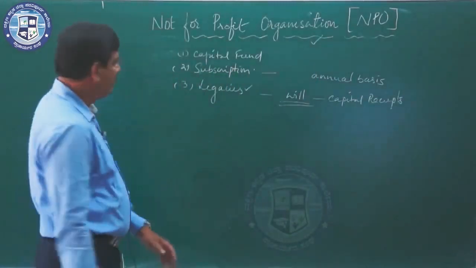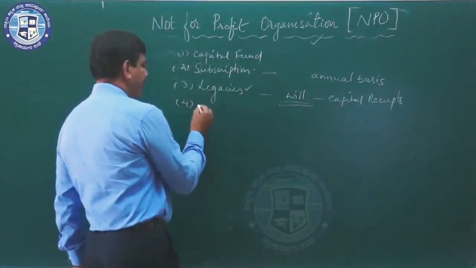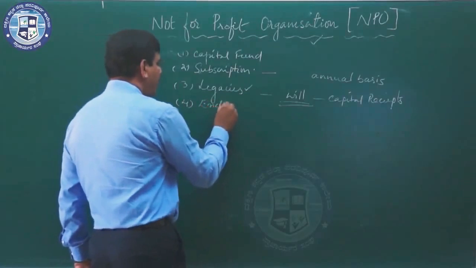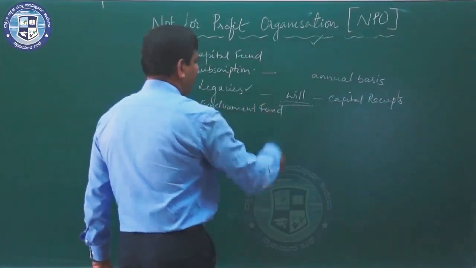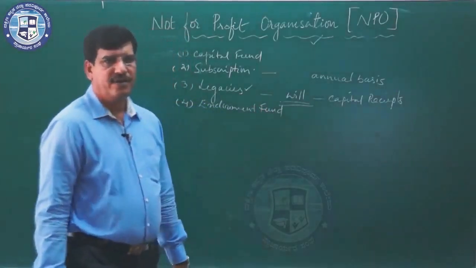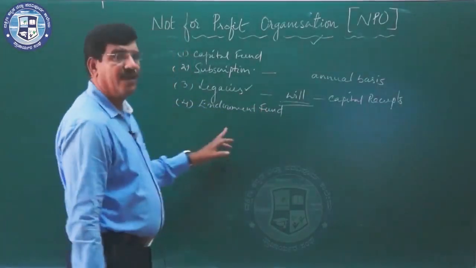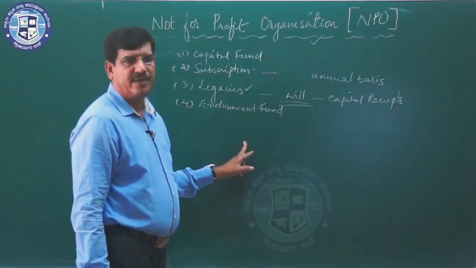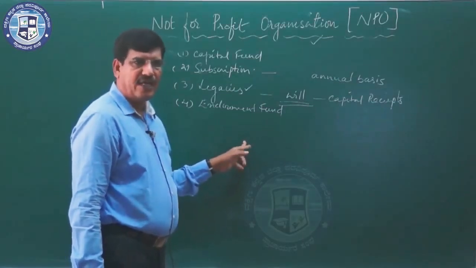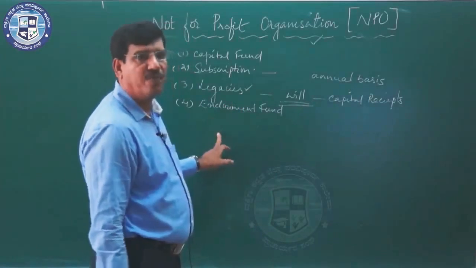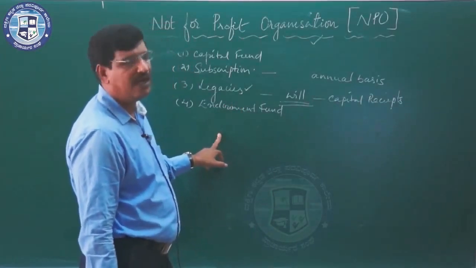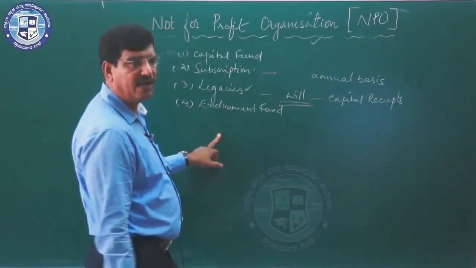The next important term used by an NPO is endowment fund. Endowment fund is the money or property given by a donor as a gift to provide a permanent source of support to a not-for-profit organization.